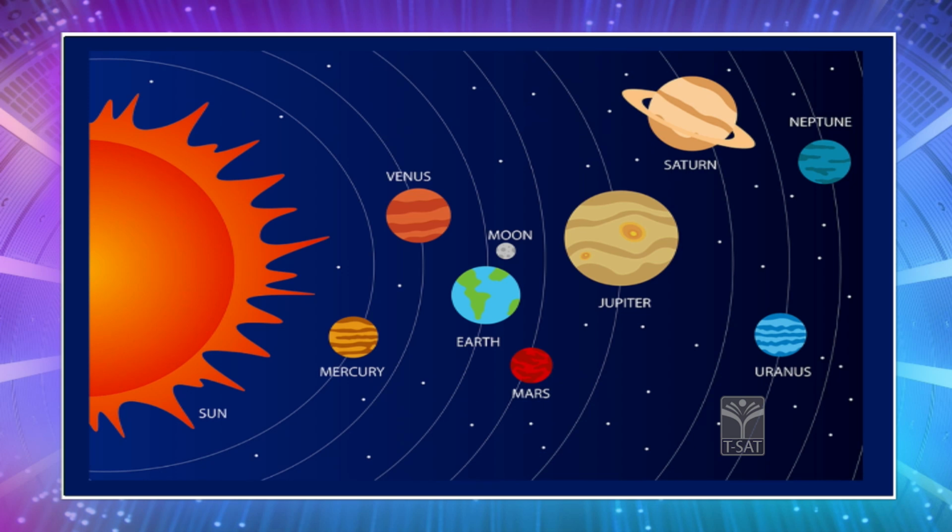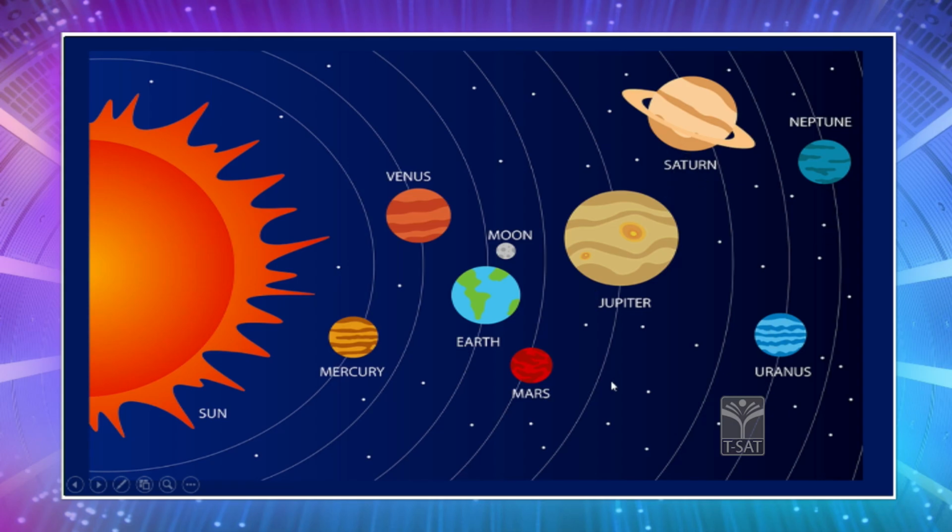As told earlier, children, we all live on a planet and the name of that planet is Earth. But along with this planet Earth, children, there are 8 other planets which are revolving around the Sun. And the names of those planets are Mercury, Venus, our own planet Earth, Mars, Jupiter, Saturn, Uranus and Neptune.